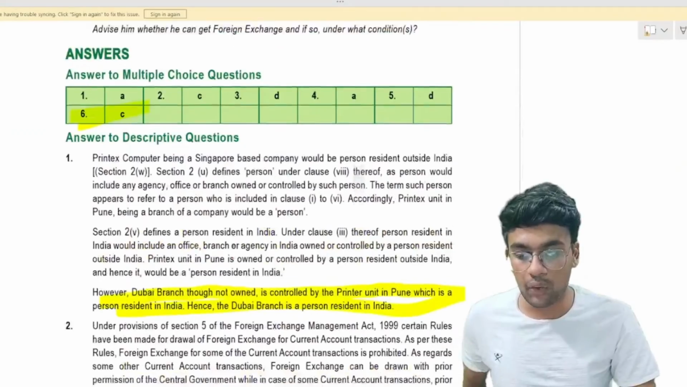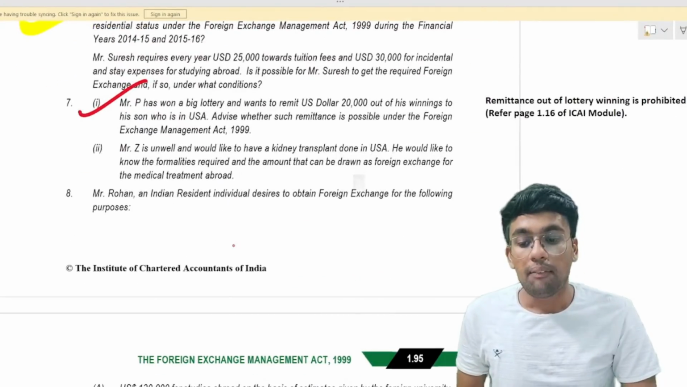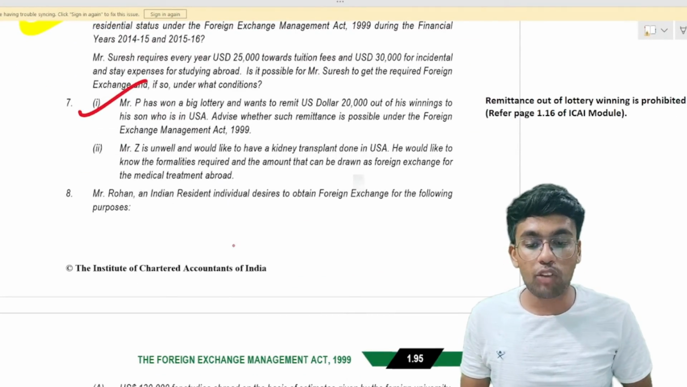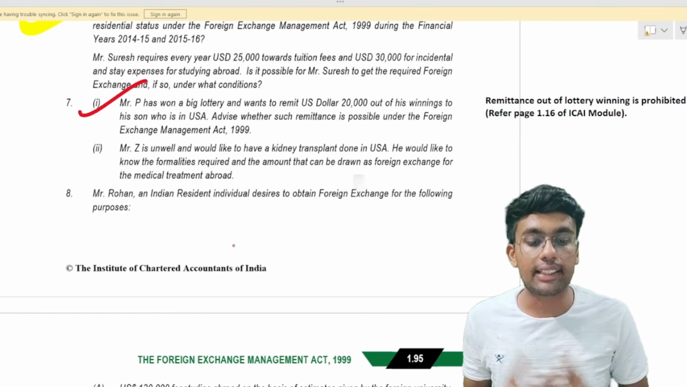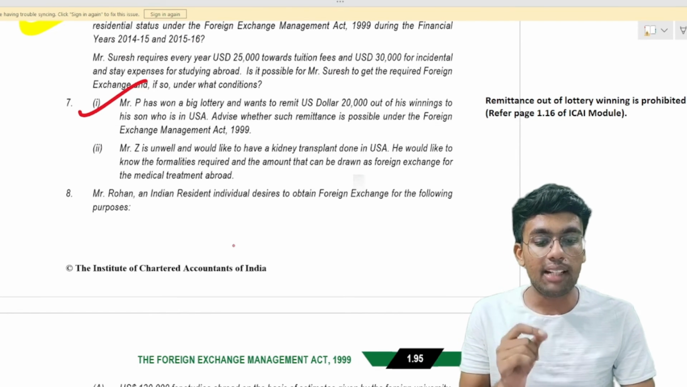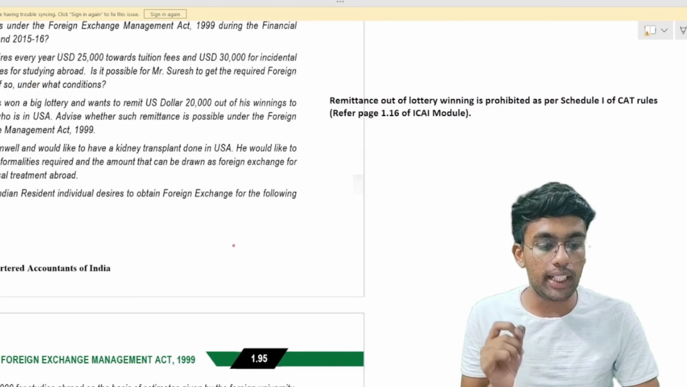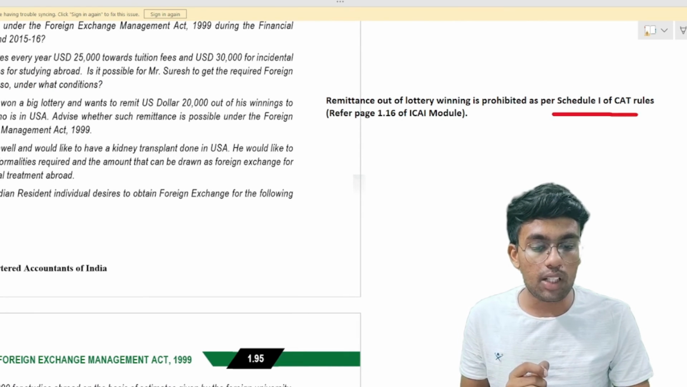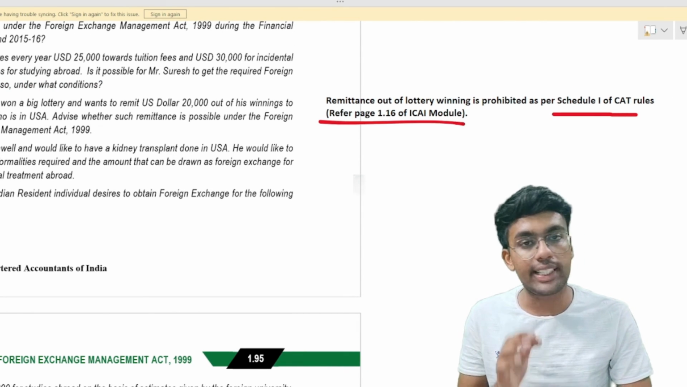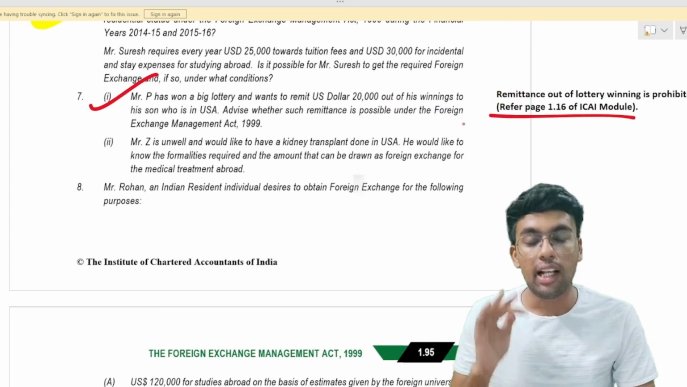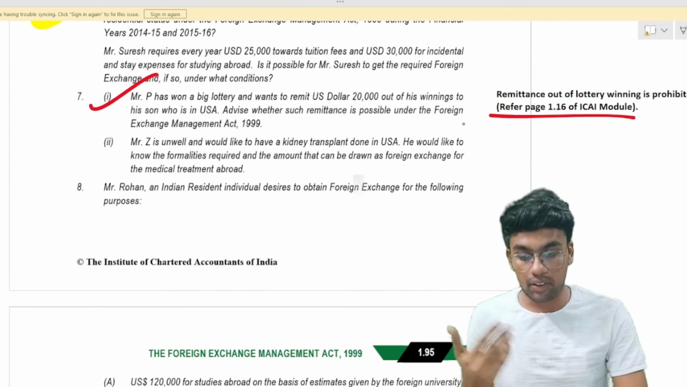Question number 7 talks about Mr. P, who has won a big lottery and wants to remit 20,000 out of his lottery winnings. Is that allowed? Completely prohibited. Remittance out of lottery winning is completely prohibited under your Schedule 1 of capital account transactions. Refer page number 1.16 of ICAI module. Answer to this question is done. This we have discussed earlier also in the earlier question.